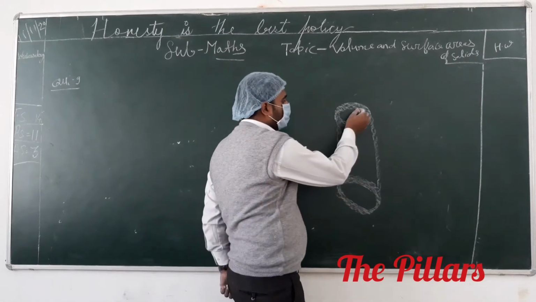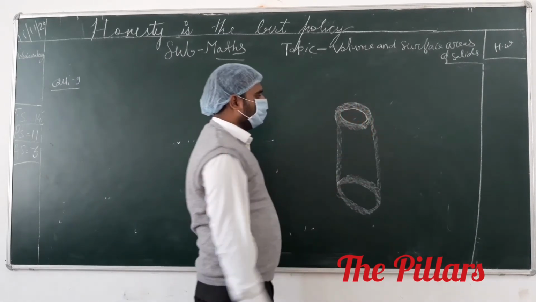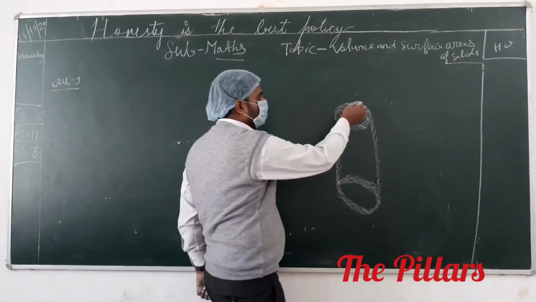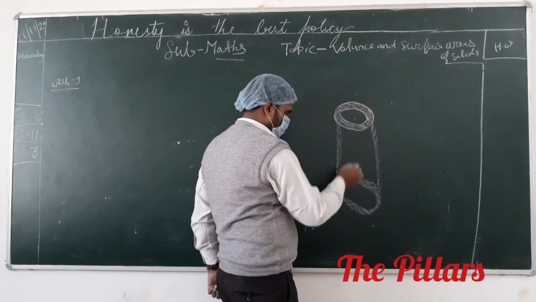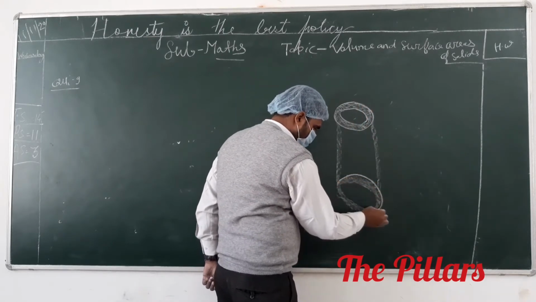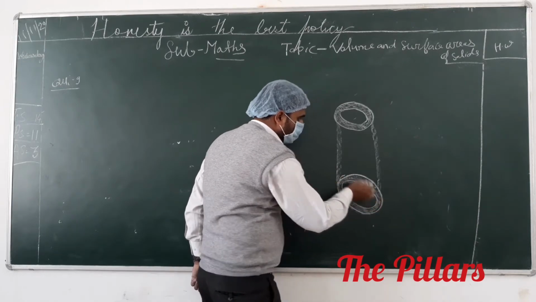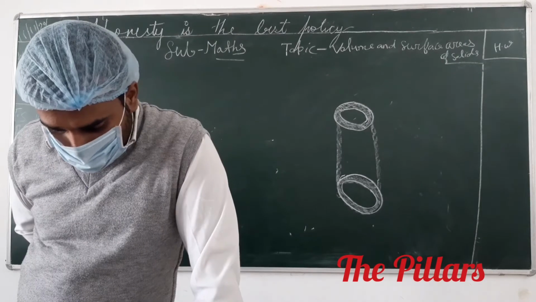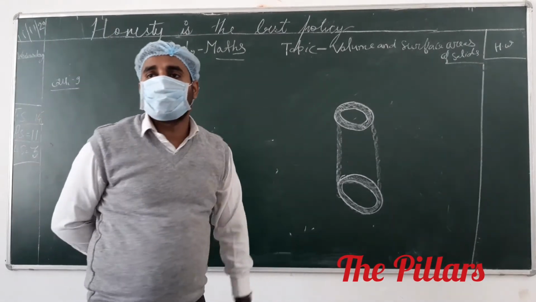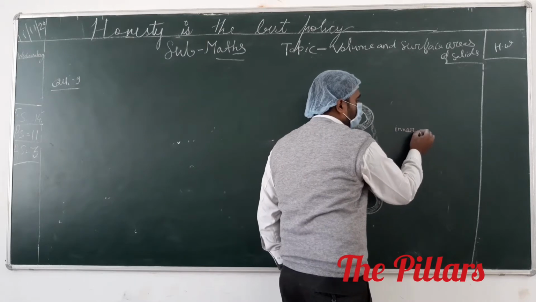Is this visible for anyone or not? Yes, sir. See that the question tells that the inner diameter of the cylindrical wooden pipe is 24 centimeter. What is given?